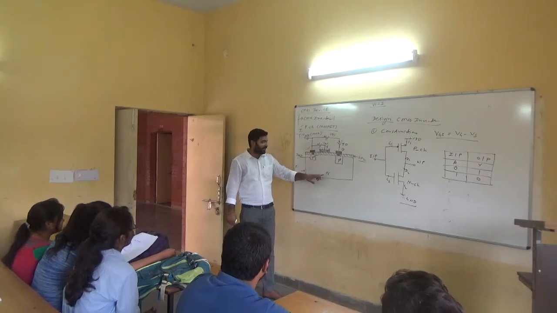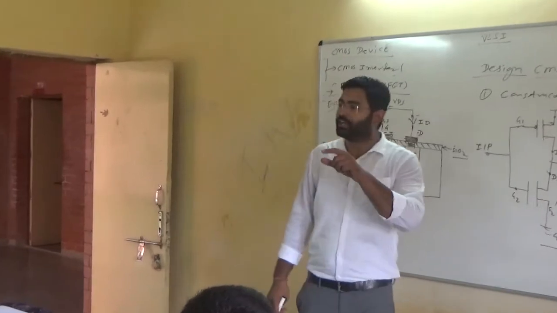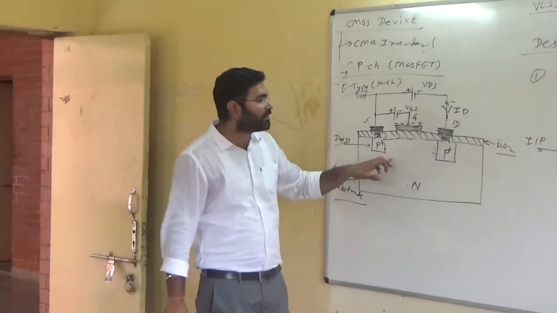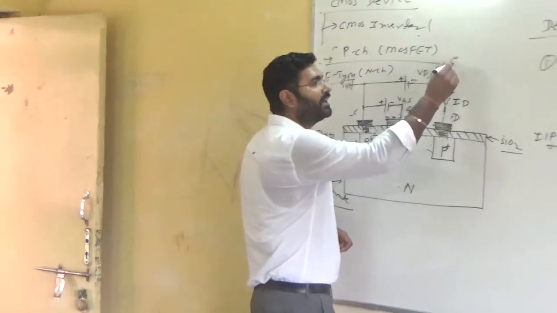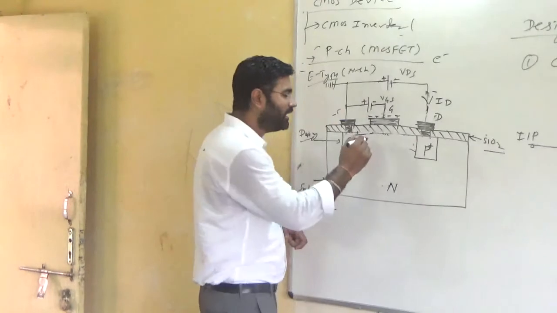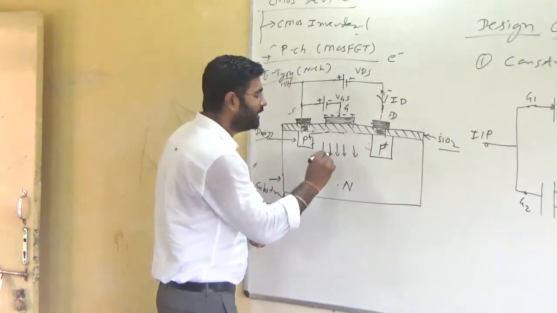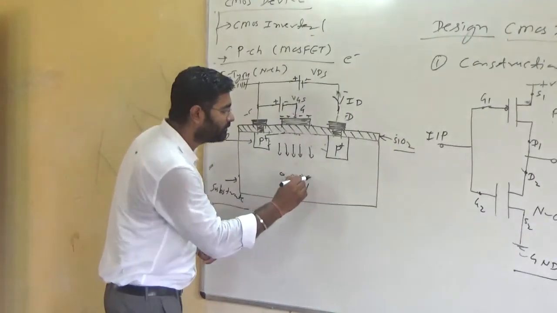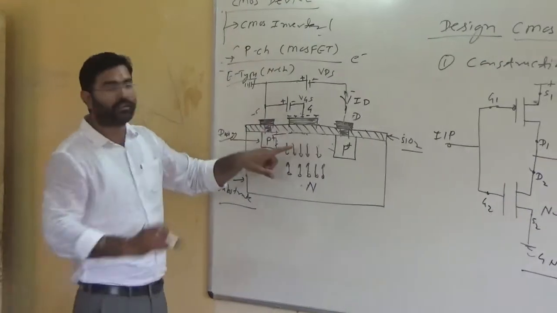Obviously, the N channel has a majority carrier of electrons and a minority carrier of holes. So there is a majority of electrons, but electrons are negatively charged particles, so they will be deflected. Electrons will deflect, while holes are attracted towards the gate terminal.